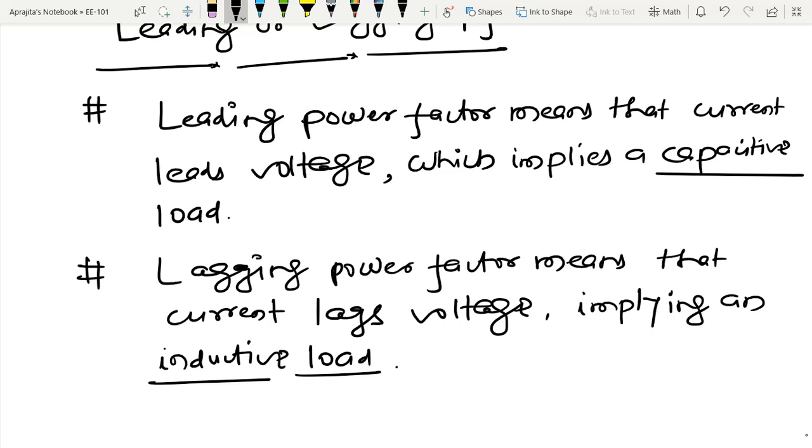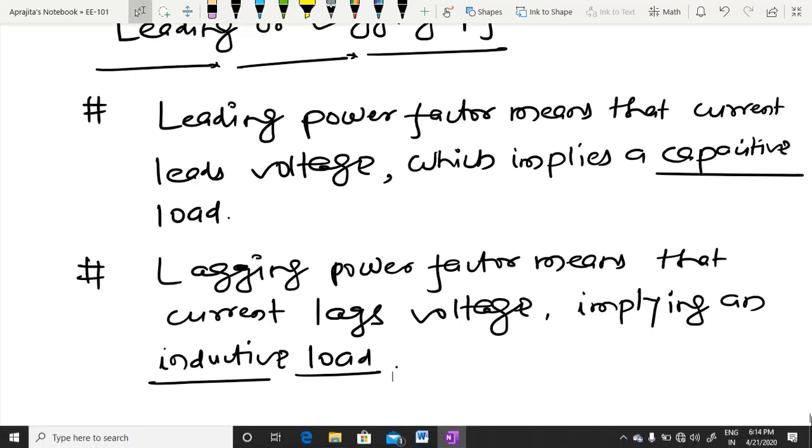And we know that power factor can be calculated in two different ways. If I know the phase difference between voltage and current, then I will take the cosine of the phase difference between theta v and theta I, or by just seeing the impedance also I can calculate the power factor.